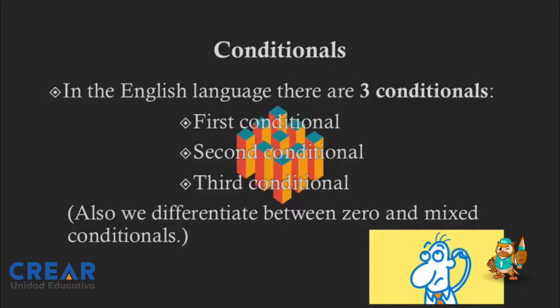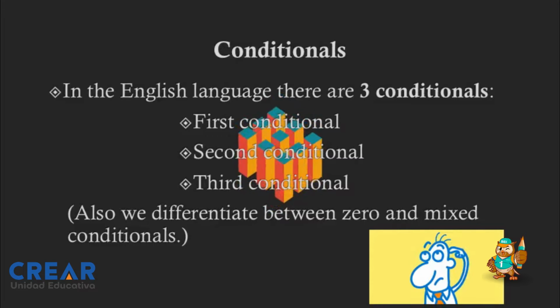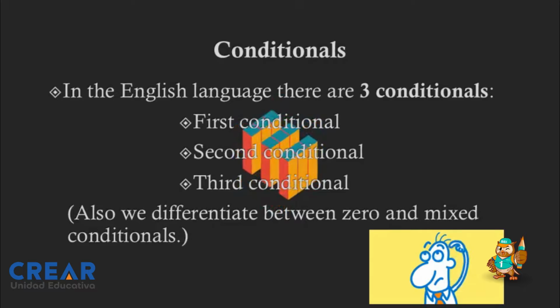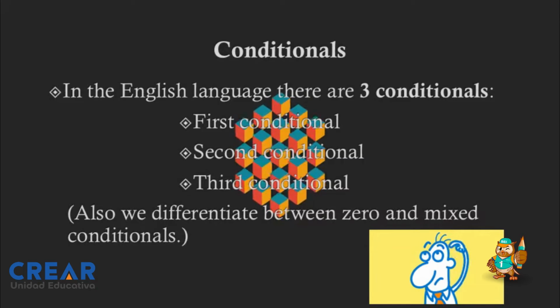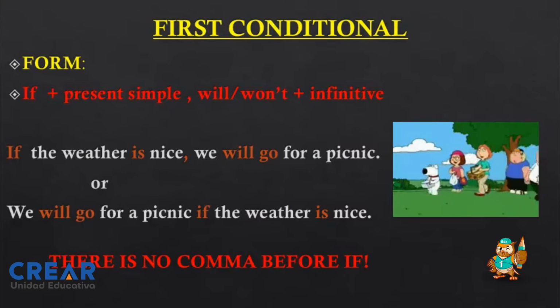Okay, first, as you can see in the slides, we have three different types of conditionals: the first, the second, and the third conditional. And it also says that we differentiate between zero and mixed conditional. Remember, kids, that the zero conditional is when you are talking in present in the if clause and also in the main clause. For example, if you heat water, it boils, right? It is something that is true, but in this case we have to learn about the first conditional. What about the first conditional, kids?